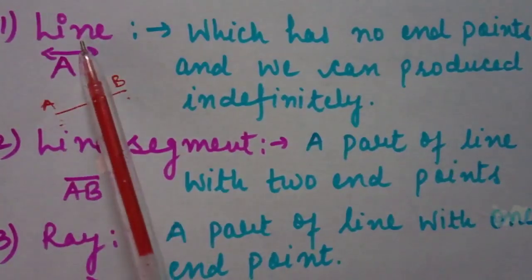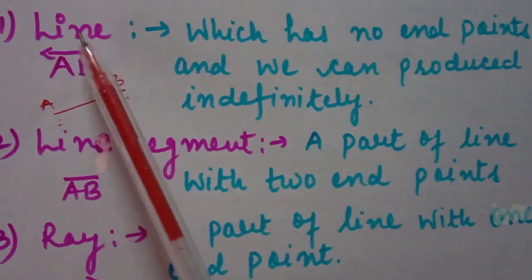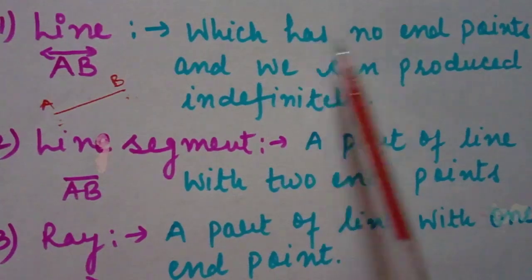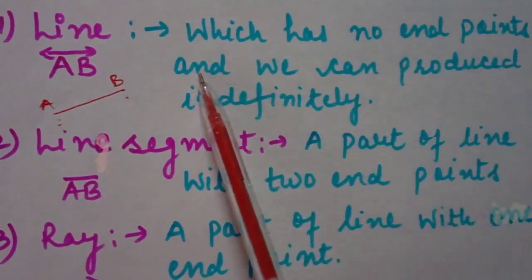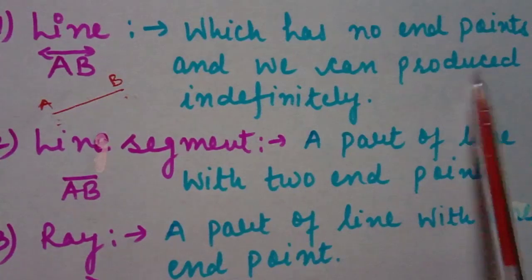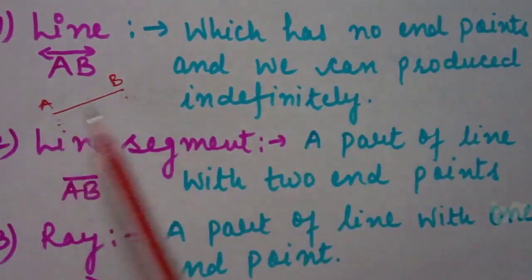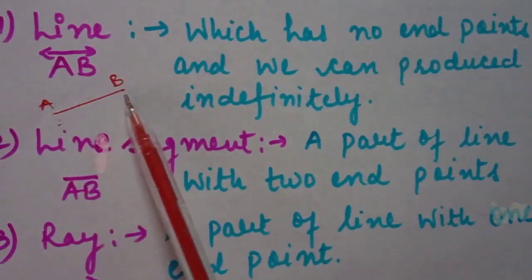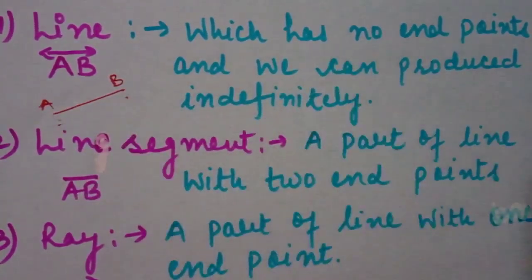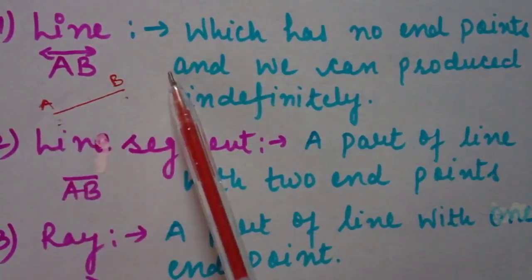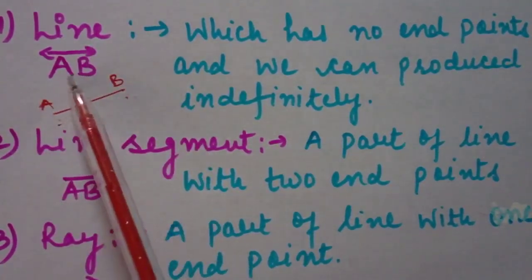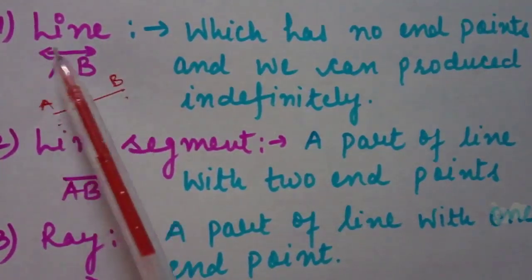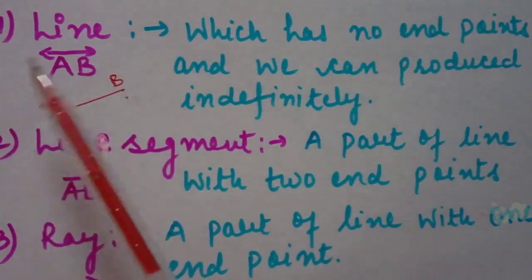First is line. So student, what is a line? A line is a breadthless length which has no end points, and we can produce it indefinitely in both directions. It is a straight mark or a breadthless length which has no end points. We can produce it indefinitely on both sides. We will write it like this. These marks mean we can produce it on both sides.